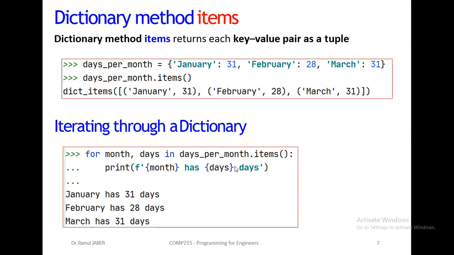The next iteration will be the next element, the next pair. For the next pair, the new value of months will be February and the new value of days will be 28. Then print February has 28 days. Then March has 31 days. Then when out of range, the loop will exit. Okay? Any question? Good.